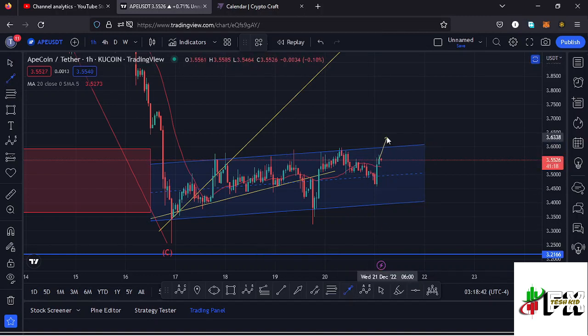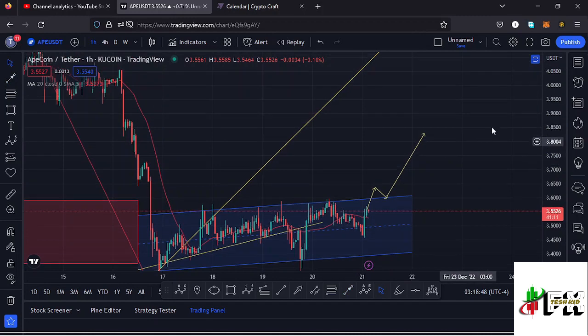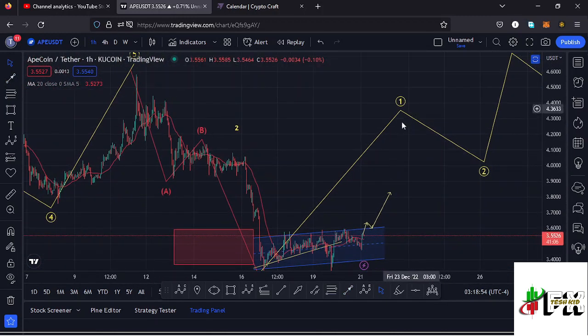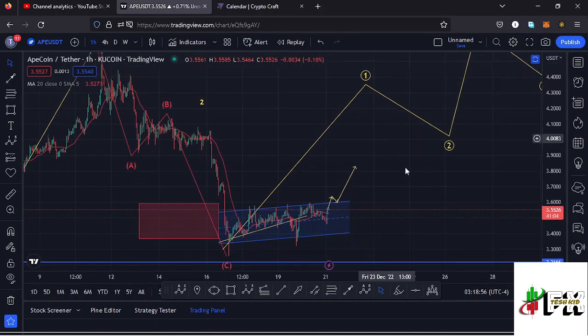Once we break out of the channel to the upper side, I will also be expecting a retest. Then once that happens, we can continue pushing higher, and in that movement, that might be the start of that impulsive movement that I'm expecting in the formation of a higher Elliott wave count 3 to the upside.